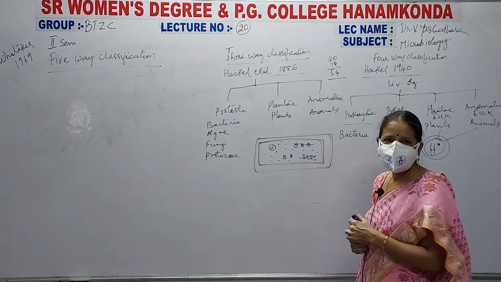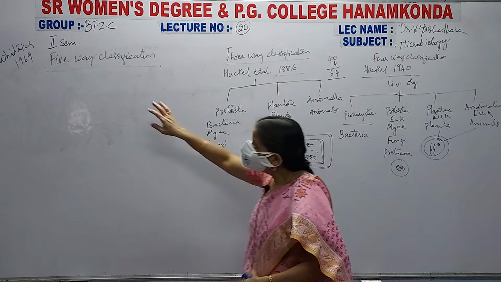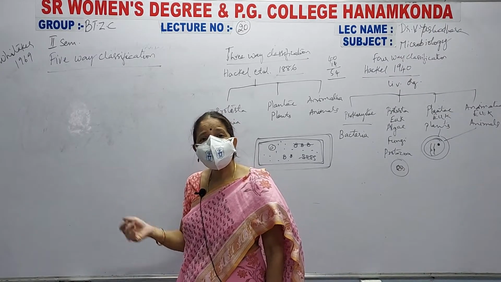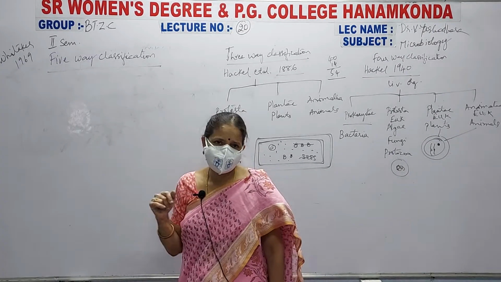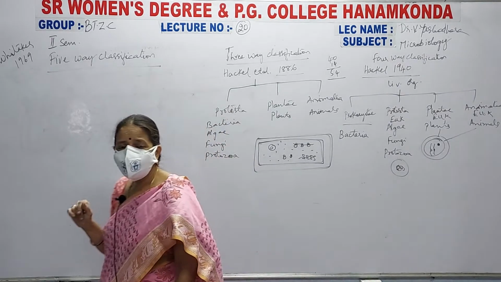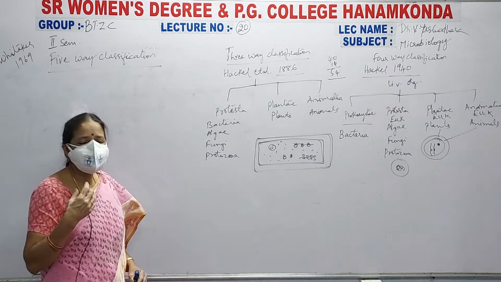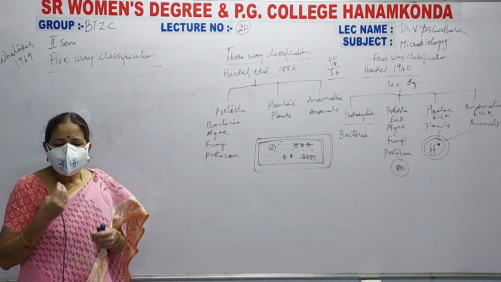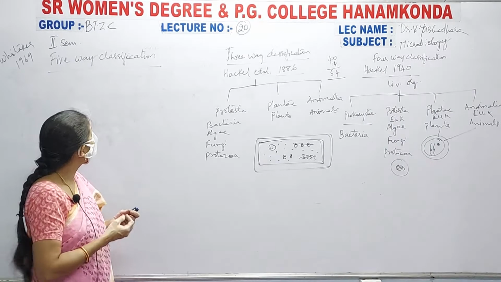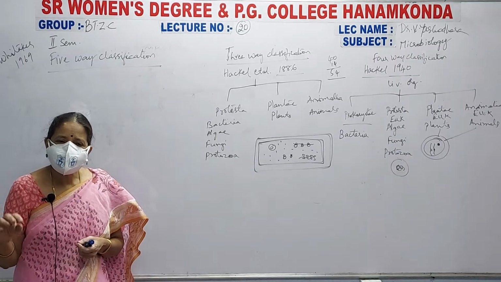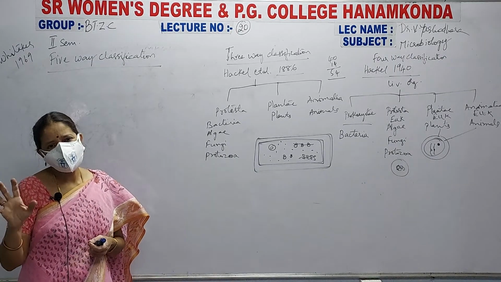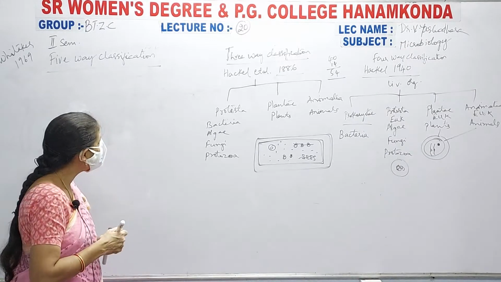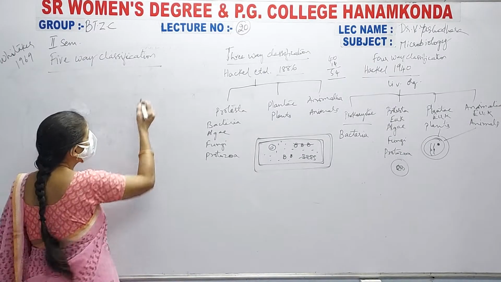He classified based on the nutrition of the organisms, based on the type of nutrition, how they take up nutrition, or the process of having food material. The living organisms are classified into 5 types. So let us see what the different types of nutrition are. One is ingestion.